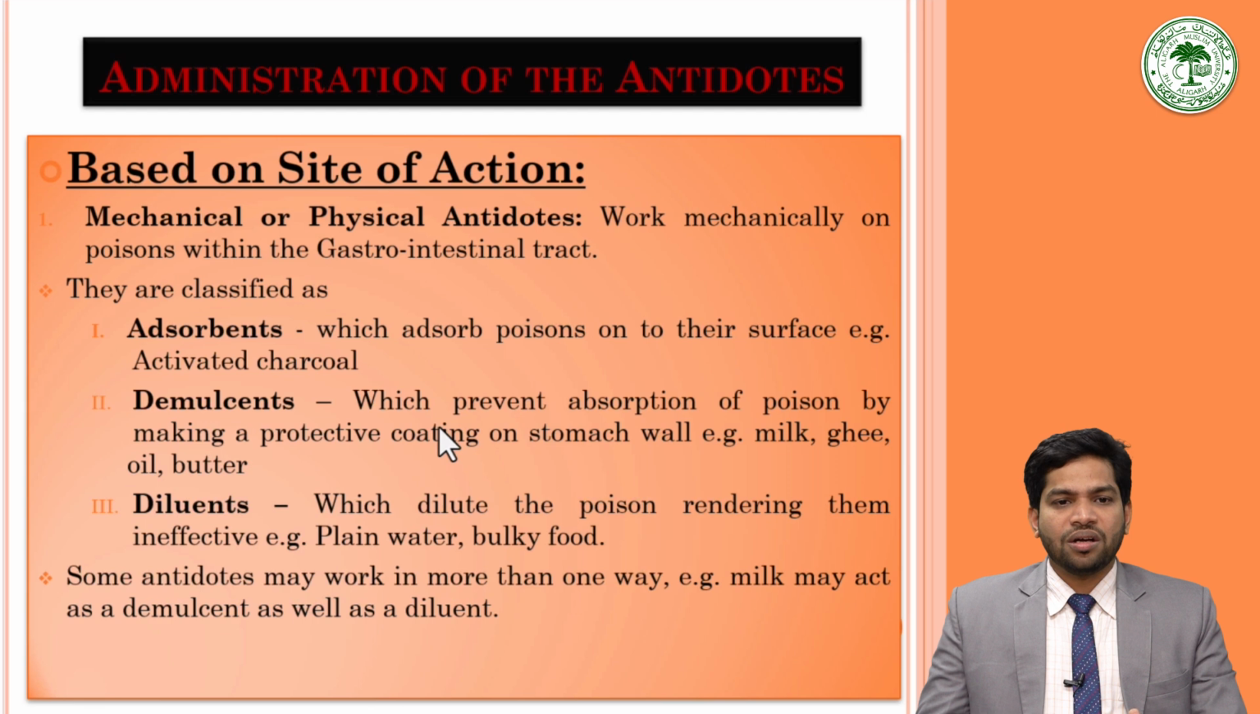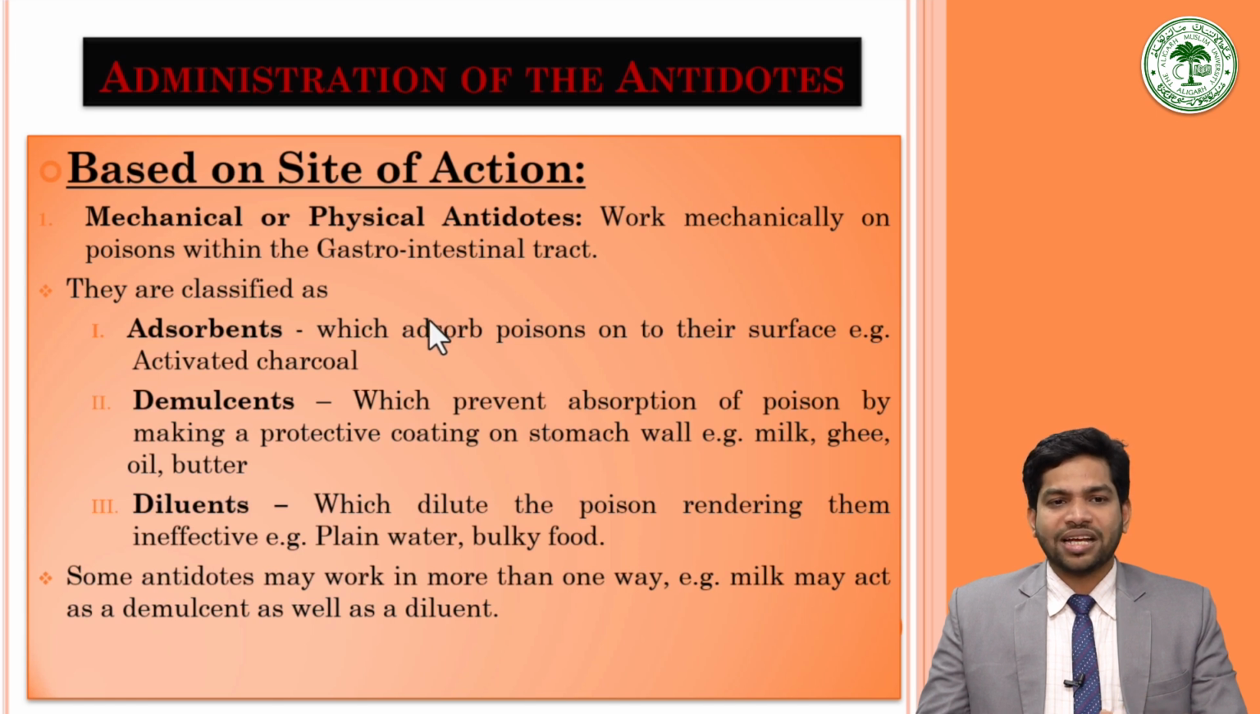Coming to each of them, the first one is the mechanical or physical antidote. Mechanical or physical antidotes, as the name suggests, work mechanically on the poison within the gastrointestinal tract. They directly interact with the poison and stop its absorption or its action, or they dilute it.